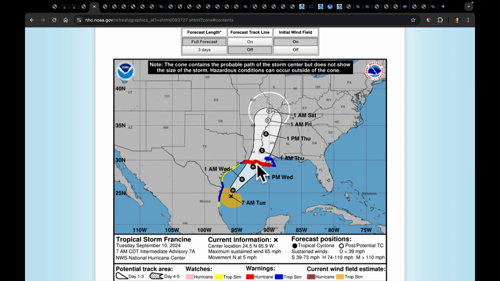We'll take a look at how strong it is in a few moments, and literally go right along the Mississippi River clear to the Boot Heel of Missouri. That seems to be where the center is likely going to go. It may maintain tropical storm strength even as far north as this part of Mississippi before the winds calm down a bit, get below that 39 mile an hour threshold where we consider it a depression. But we need to look at the winds and also the precipitation along its track.